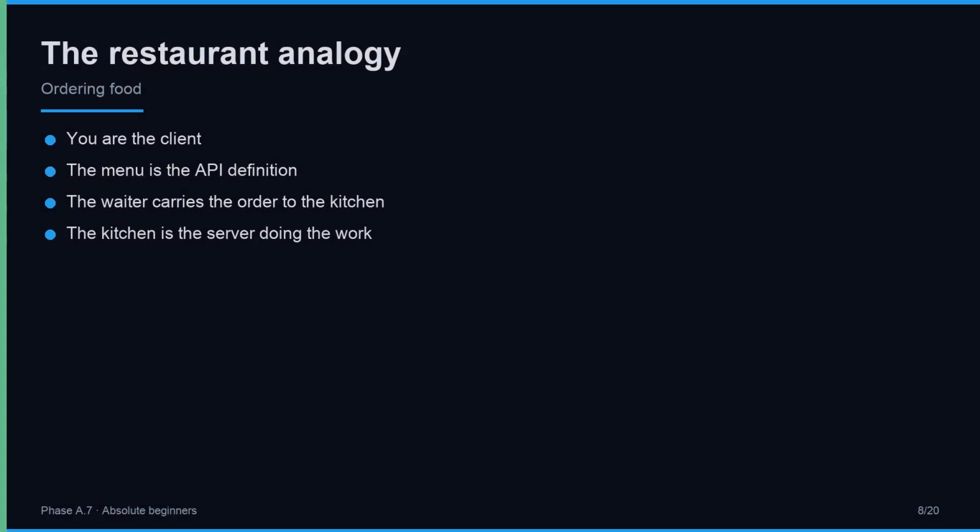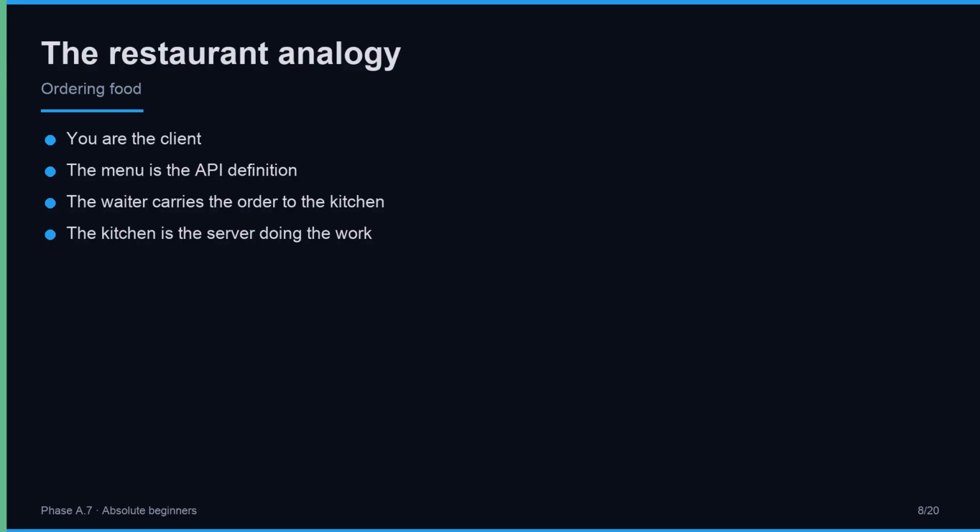Imagine you walk into a restaurant. You are the client. The menu on the wall tells you what you can order. That menu is the API definition. You do not walk into the kitchen and cook. You do not shout random requests. You pick something from the menu, you tell the waiter, who carries your order to the kitchen. The kitchen, the server, does the work and sends a plate back through the waiter.